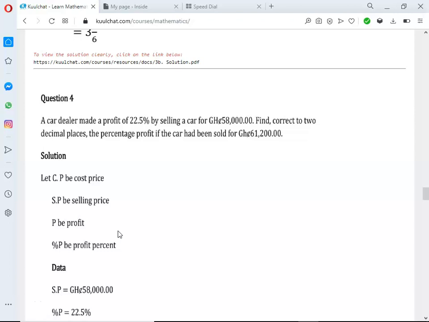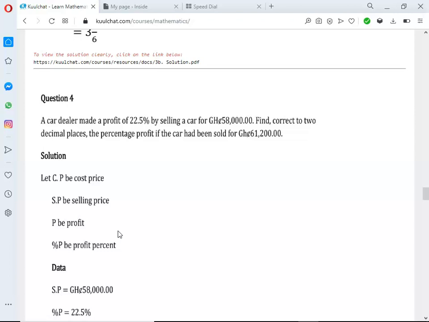So here, a car dealer sold a car for 58,000 and made a profit of 22.5%. Now we are assuming, what if the car dealer sold the car for 61,200 Ghana cedis? What will be the car dealer's profit percent?